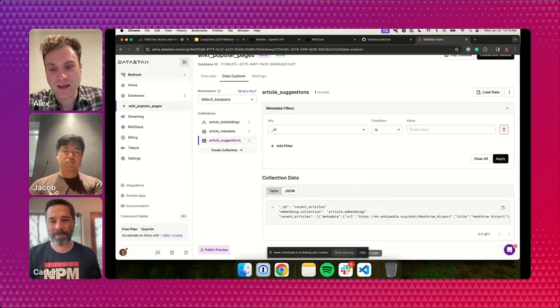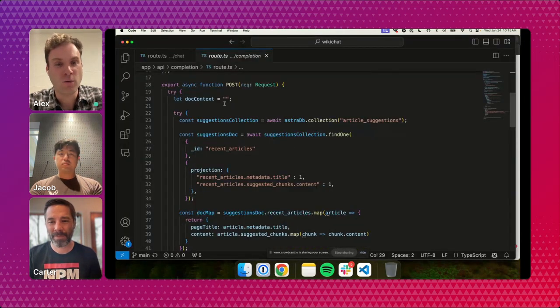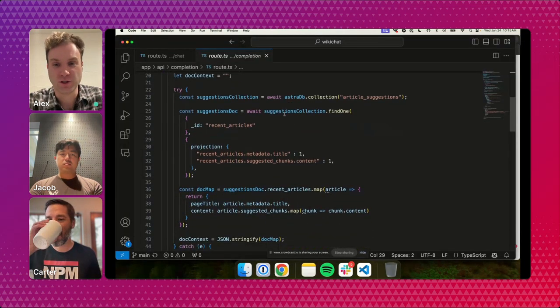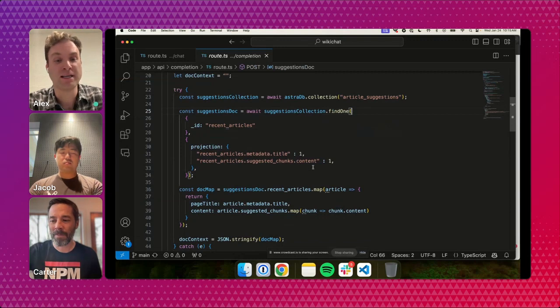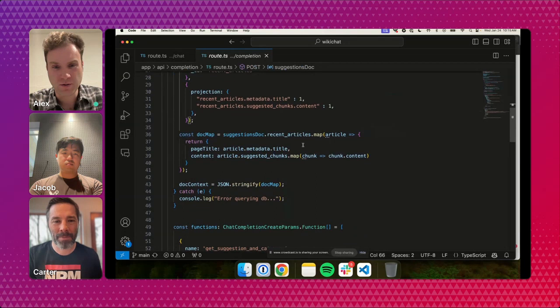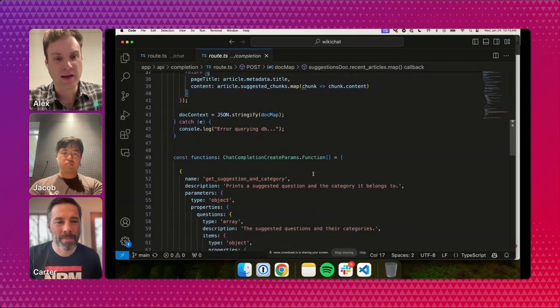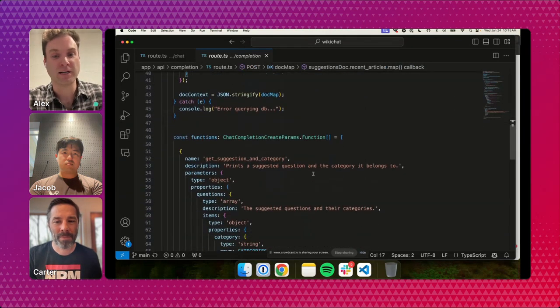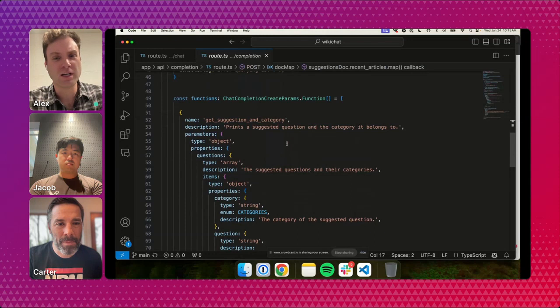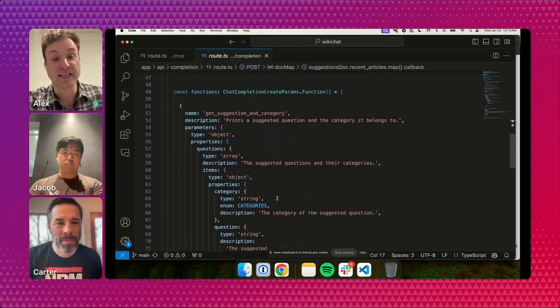Cool. And then all we're doing to get the suggestions is we're just making a database query to pull that one document you just mentioned, Carter. Yep. We do some small cleanup, right? Getting rid of any of the JavaScript keys that aren't necessary. And here's where we get into the really interesting part. So we're using an OpenAI function to categorize as well as return clean JSON.